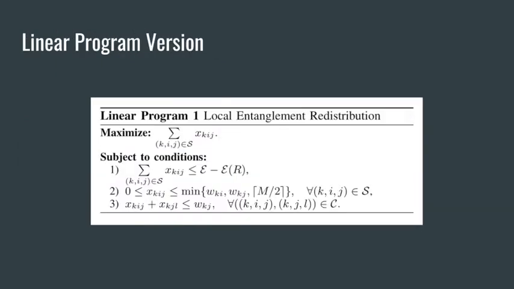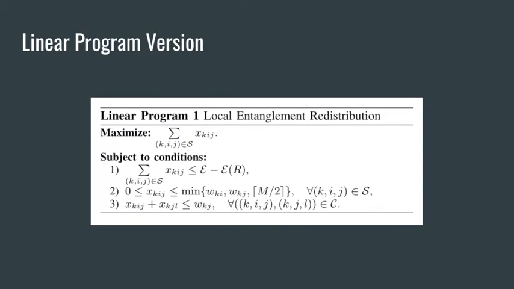An alternative approach for this is to use a linear program. We start with a set S, which represents the triples of the form Kij, where K is a candidate node with links to both nodes I and J in the route. We define variables x sub Kij to represent the amount of entanglement swapped from links Ki and Kj to Ij, where link Ij is a link in the route. We define the weights W sub Ij as the number of entanglement units on link Ij.